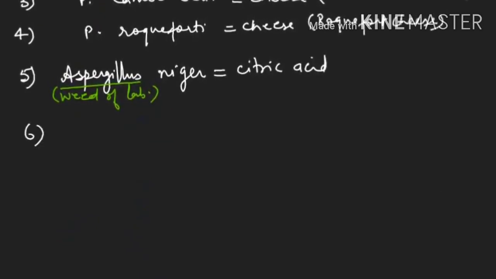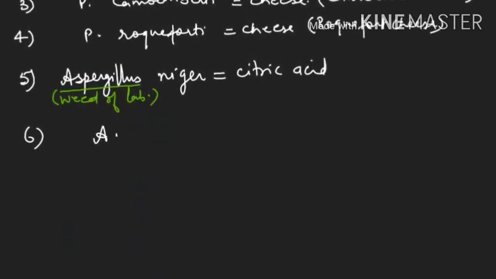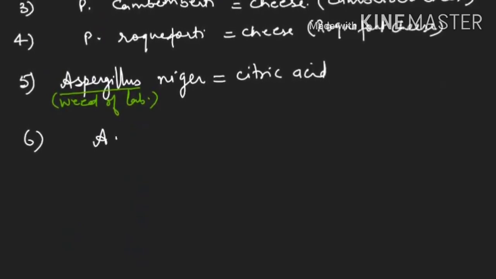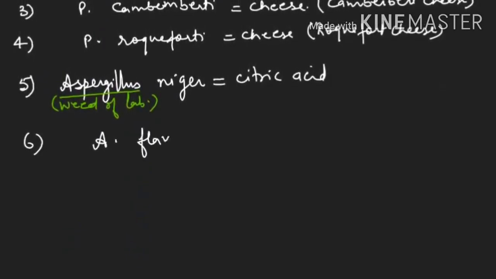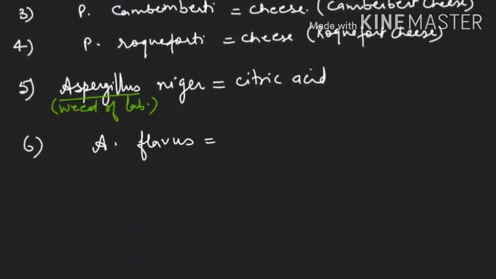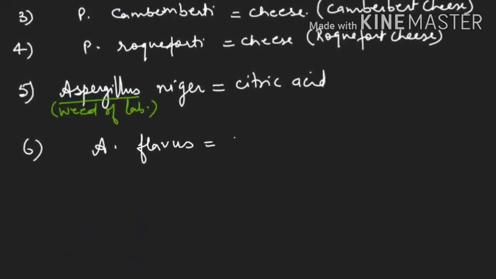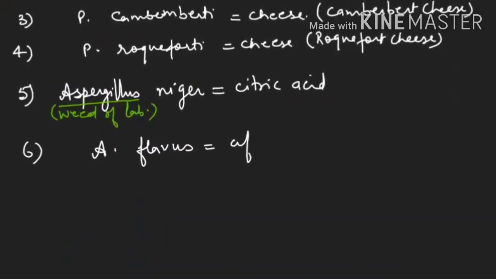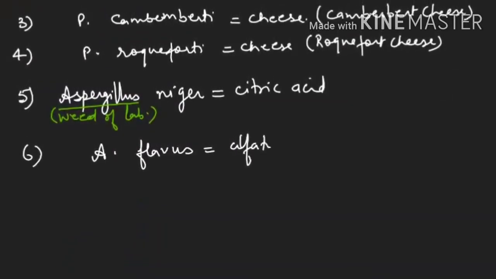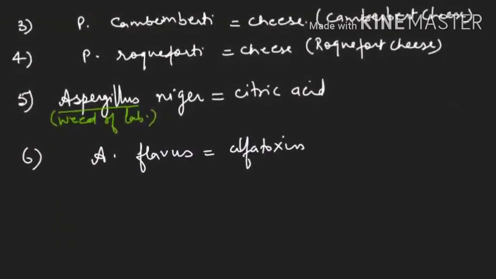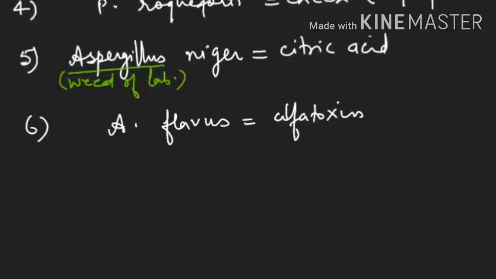Next, Aspergillus, this is a genus only. Now we are discussing another species, Aspergillus flavus. It actually produces one highly poisonous toxin that is known as aflatoxin. And this toxin can cause liver cancer also. Liver cancer. Clear?